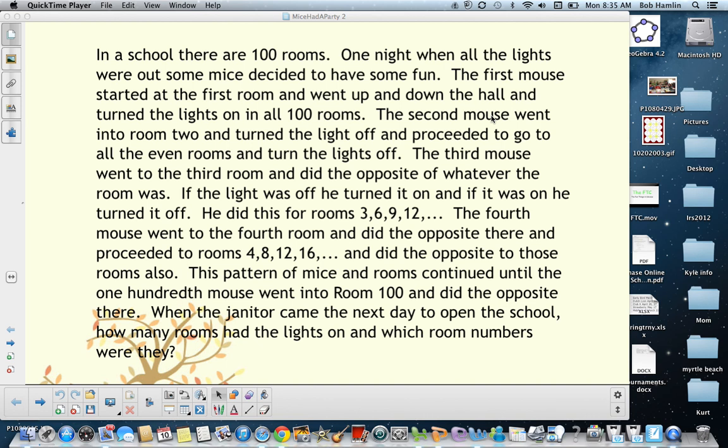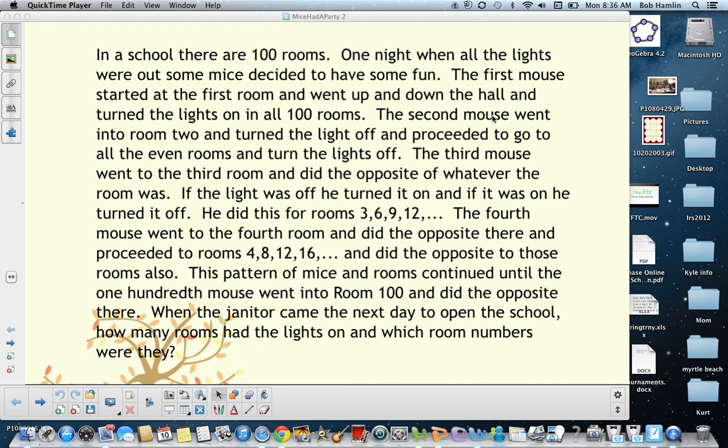Then a fourth mouse came in and went to the fourth room and did the opposite there, and proceeded to rooms 4, 8, 12, and 16, and did the opposite of those rooms. So if the light was on, he turned it off, and if it was off, he turned it on. So this pattern of mice continued. The fifth mouse went in and started at the fifth room and went 5, 10, 15, 20. Sixth mouse went into room 6, 12, 18, and so forth, until there was a 100th mouse who went into room 100 and did the opposite there.